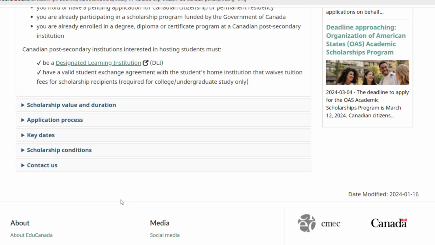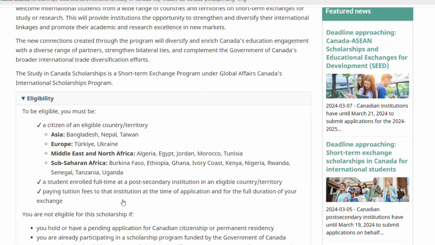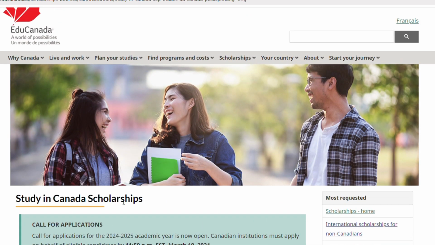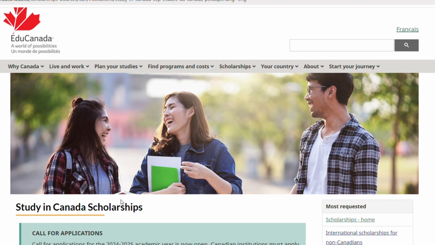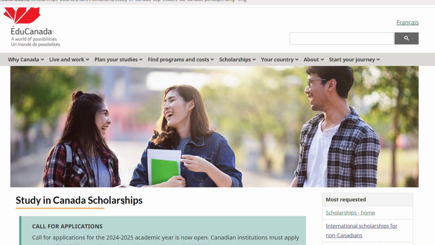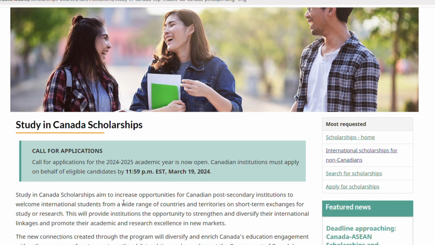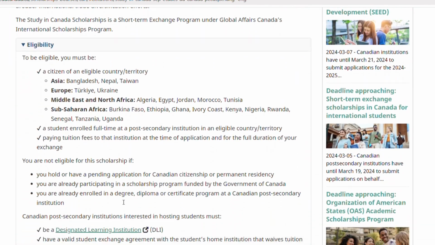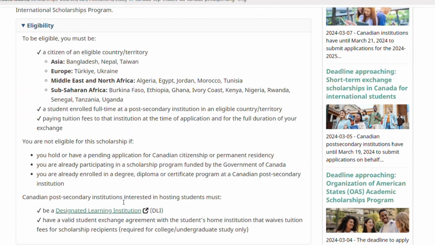Once you click on that, it's going to bring you to this page and then you will see everything you need to know. They're actually calling for applications. They actually need applications. Many people have not been applying for it. Probably many people are not aware of it. So please, you have to take the opportunity to apply for the scholarship and you stand a higher chance. But the deadline is soon approaching. So guys, please apply.